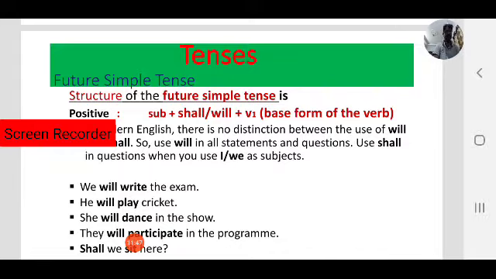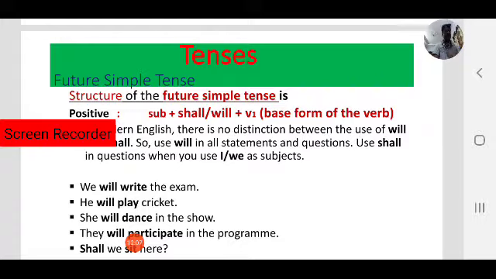It is important. If you want to excel in tenses, we have to know all 4 forms of the verb. Every verb has 4 forms. Each form can be used in different tenses.